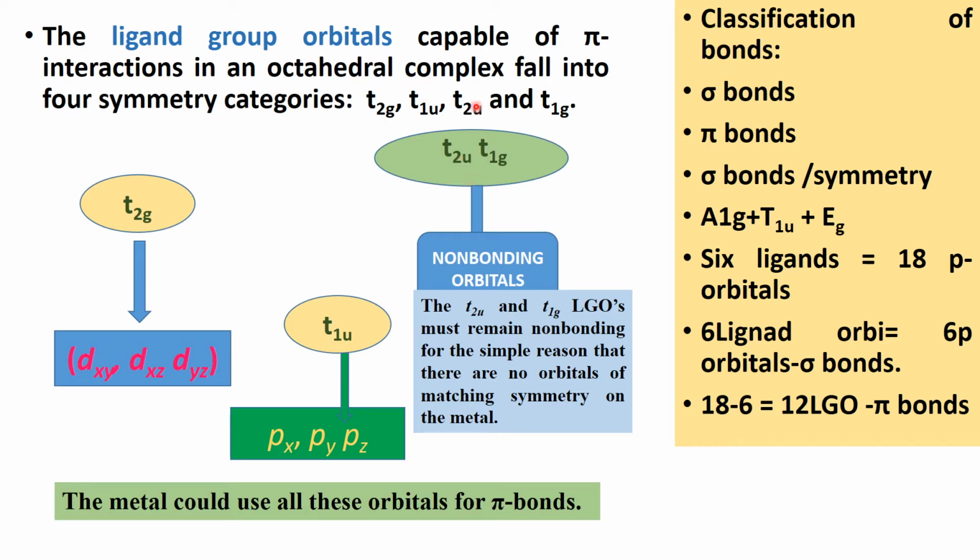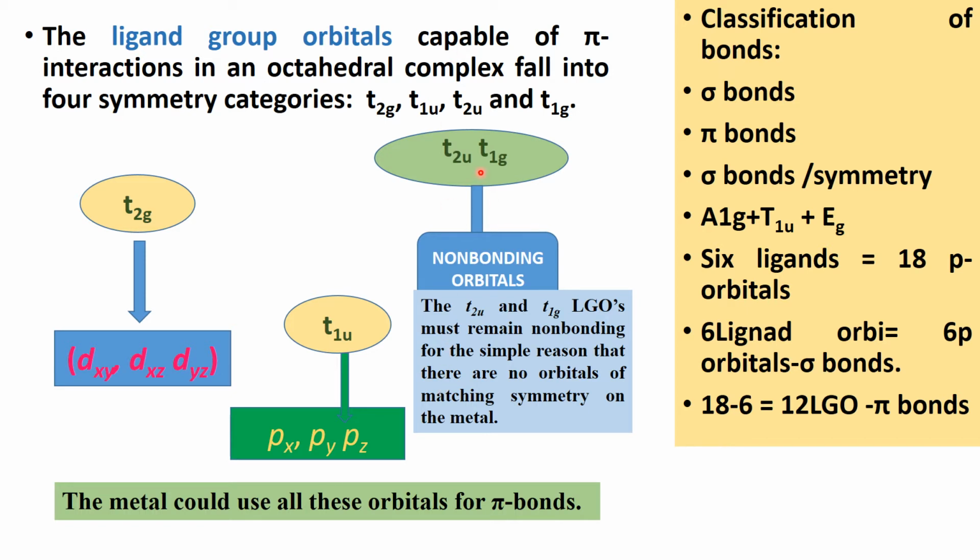But in the case of T2u and T1g, they act as non-bonding orbitals because the T2u and T1g ligand group orbitals must remain non-bonding for the simple reason that there are no orbitals of matching symmetry on the metal. In metal, there is only T2g and T1u symmetry for matching the ligand group orbitals that can be capable of forming pi interactions in an octahedral complex.